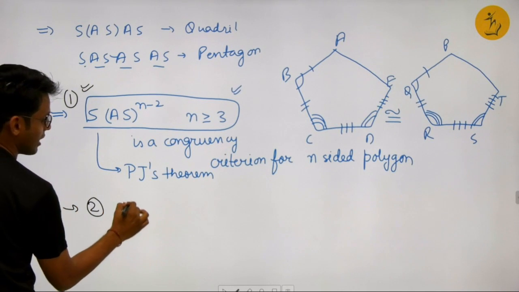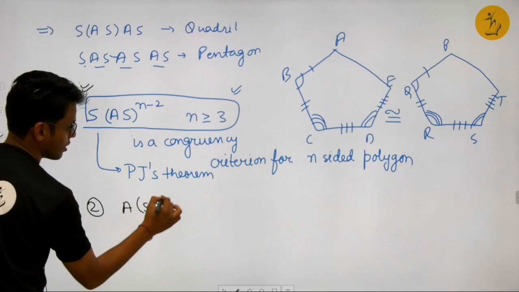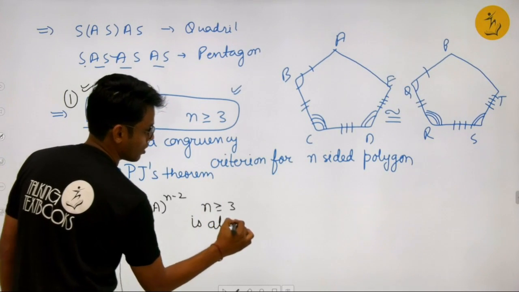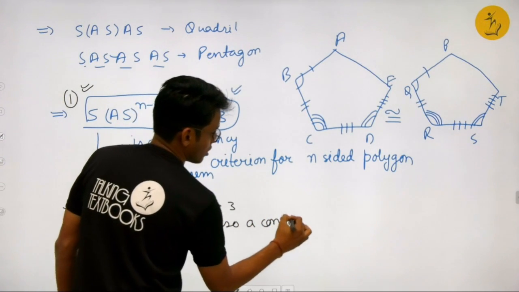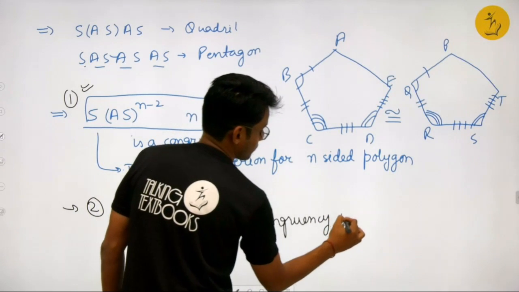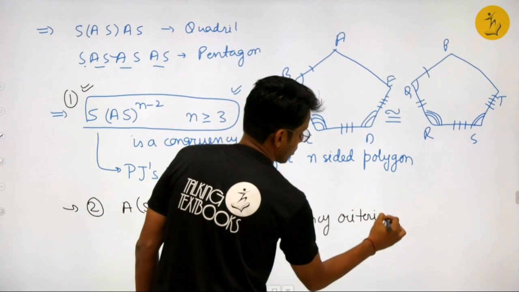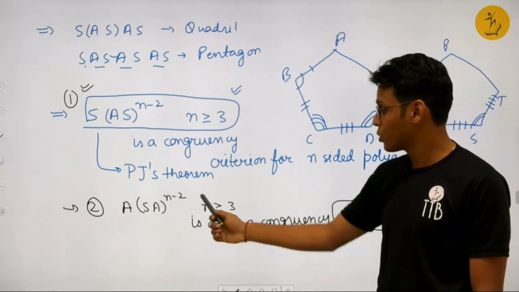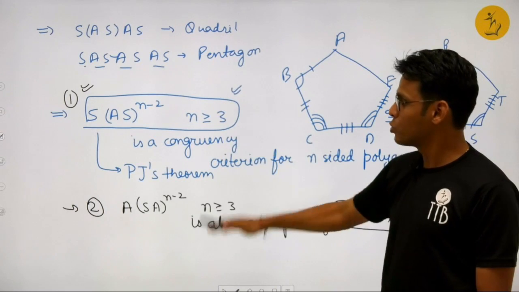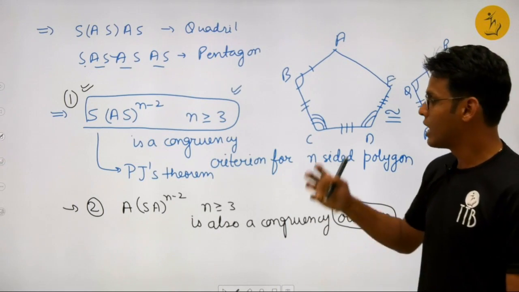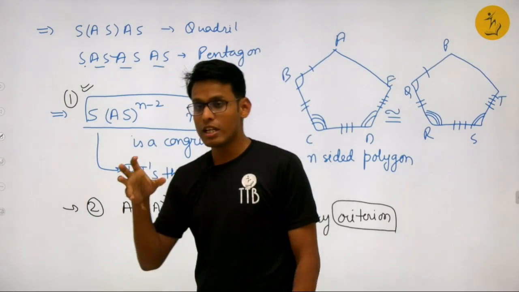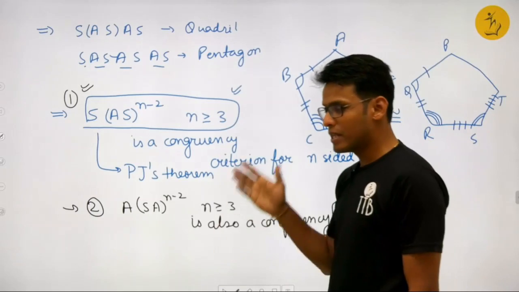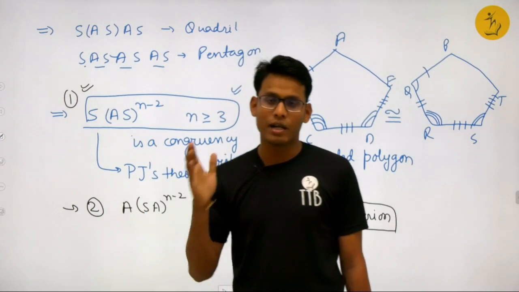The second statement is ASA to the power n minus 2, n greater than or equal to 3, is also a congruency criteria. You can prove it again by induction. So these two statements are very beautiful, and it is the power of abstraction. We saw that SAS and ASA are congruency criteria for triangles. Triangle means n equal to 3, which means a three-sided polygon.